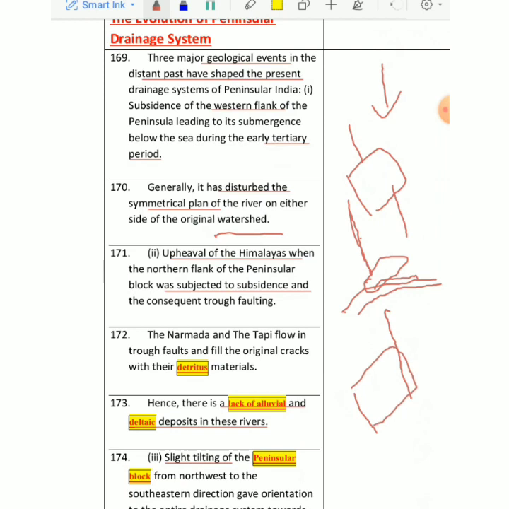Basically, all of Earth is made up of so many zones, plates, and then the peninsular plate tilts a little bit, shifts from that, and the whole drainage system changes, one part becomes higher and one part becomes lower. So what will happen if the river is flowing from this direction? Definitely it reaches the low part, and that's the reason why most rivers drain into the Bay of Bengal, not the Arabian Sea, right? So that's the answer for that.